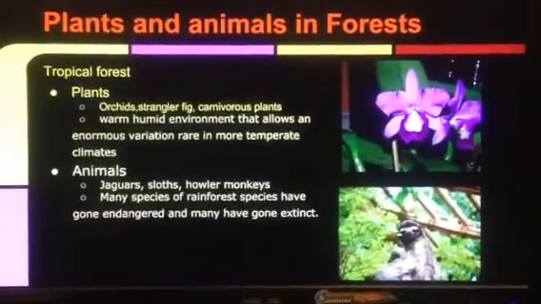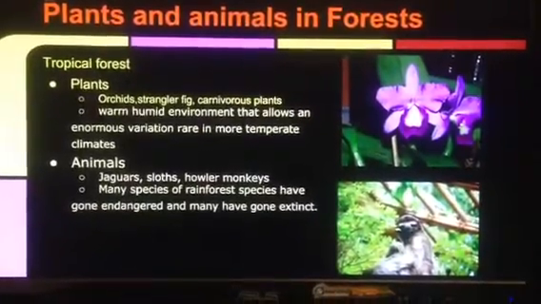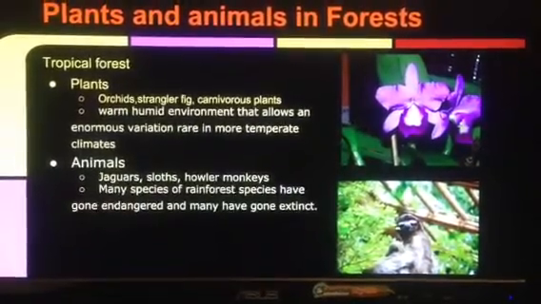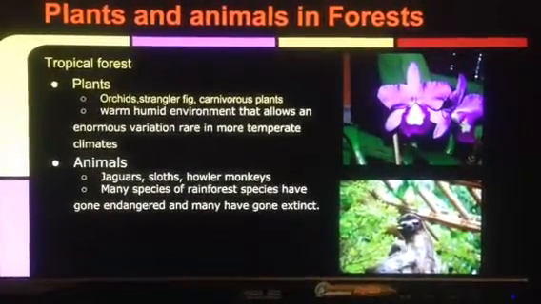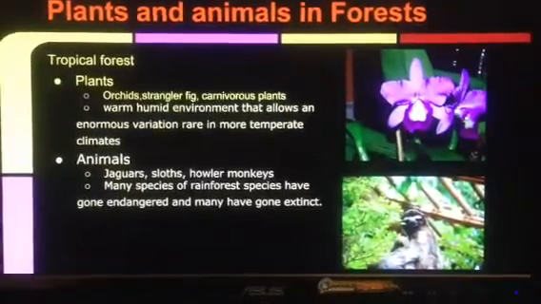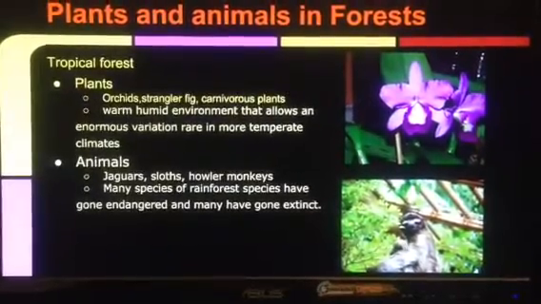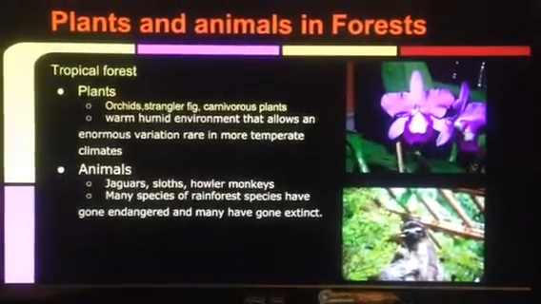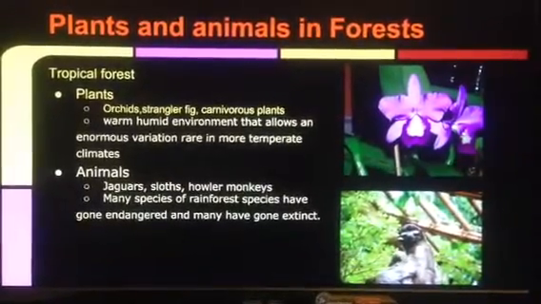And the plants in the tropical rainforest are orchids, straggler figs, and coniferous plants. And the warm, humid environment allows an enormous variation of rare and more temperate climates. Animals such as jaguars, sloths, and howler monkeys. And many species have become endangered, and many have gone extinct.